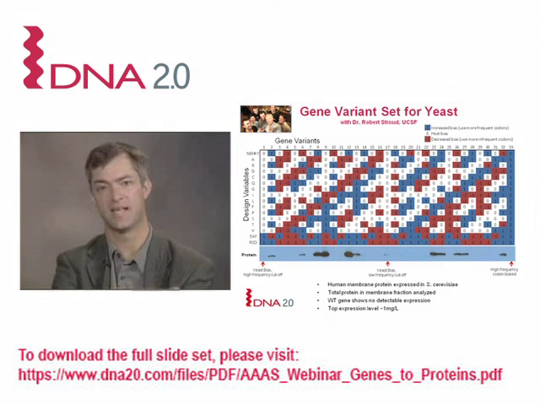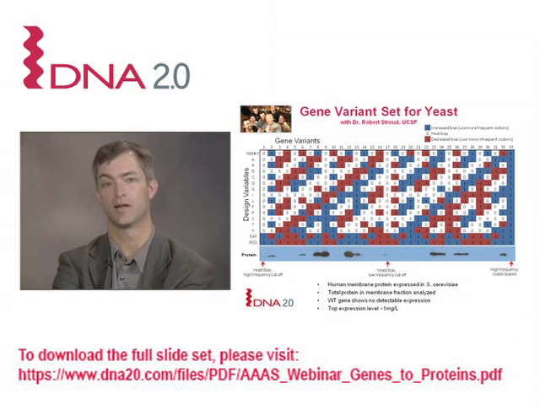So we want to push the same type of study into other organisms beyond E. coli. We certainly want to add to our E. coli data, with more proteins and more studies to get at the underlying mechanism, but we also want to look at as many different organisms of interest as possible. This slide represents a collaboration we have with Dr. Robert Stroud at UCSF, where we're looking at the expression of a human membrane protein in yeast.